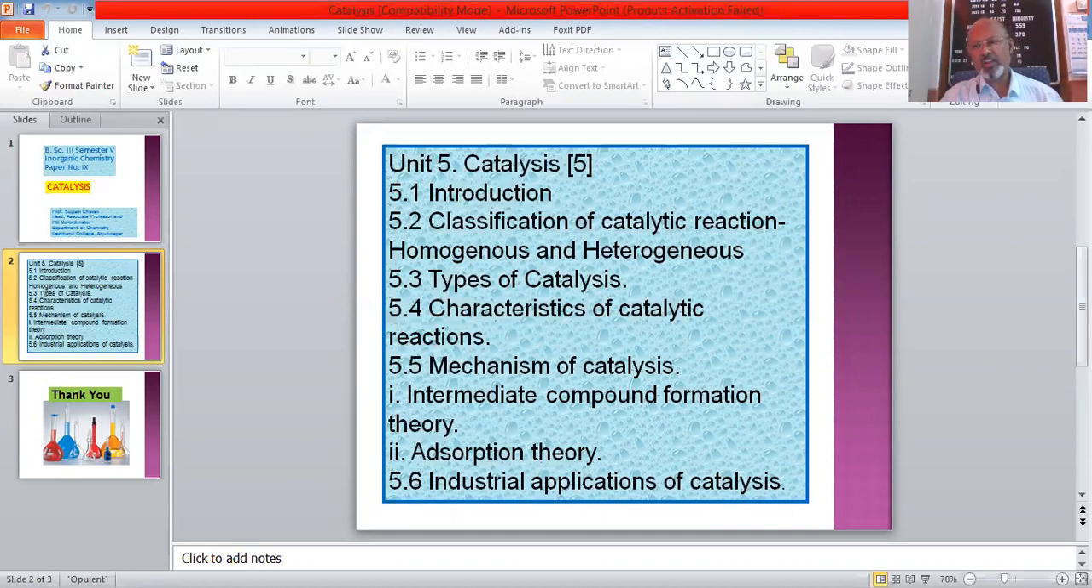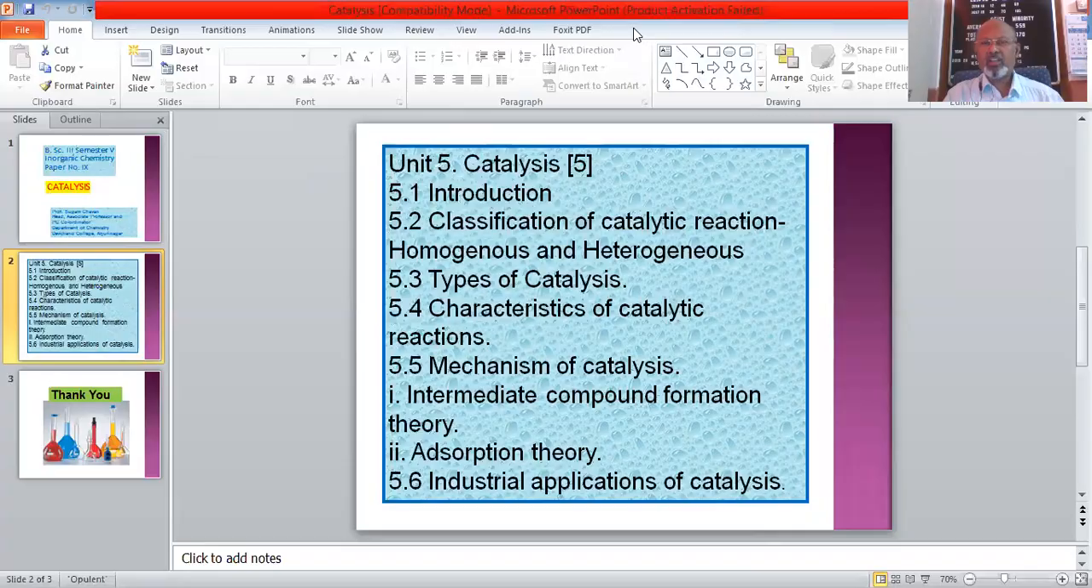Then we are going to study the industrial applications of catalysis, where, as we know, the industries work on the quantity as well as the quality of the product. In order to have the quality and the quantity of the product, they use the catalyst in one form or another. So how these industries use these catalysts and how they improve the quality and the quantity of the product.